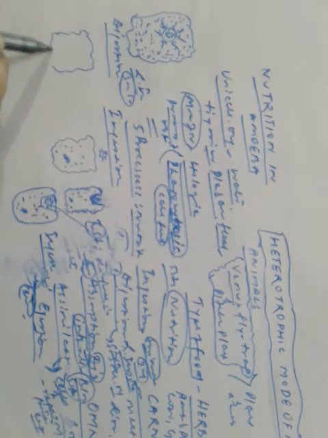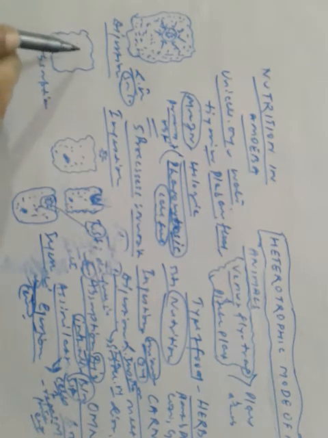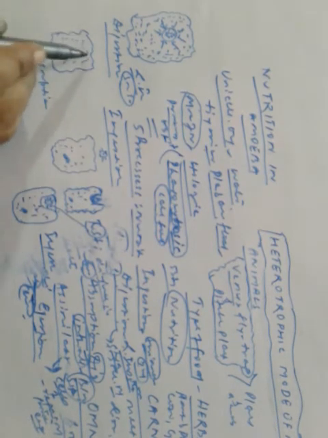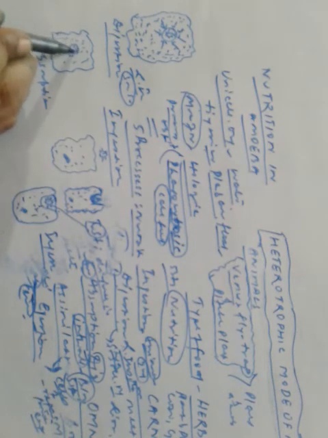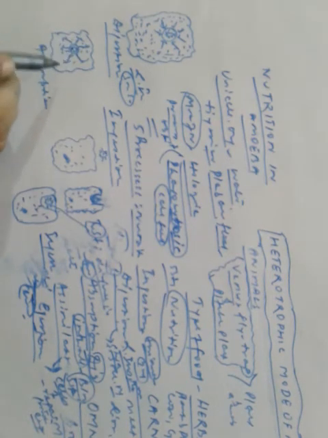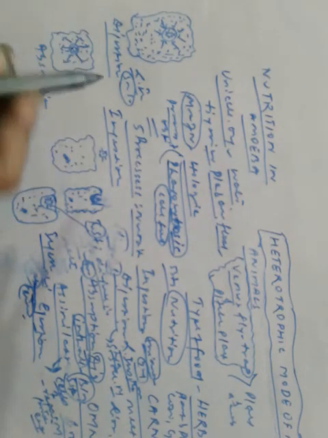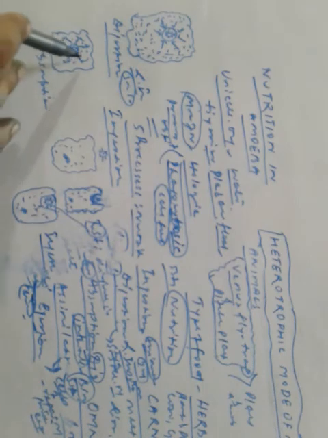After the digestion takes place, it's the turn of absorption. How does it take place? Now the food has been broken, and it moves to all parts of the cytoplasm.